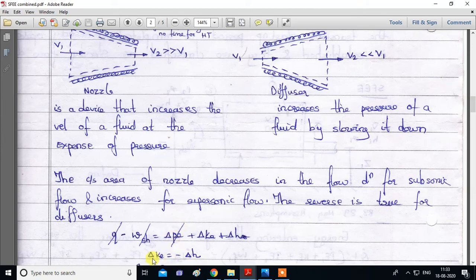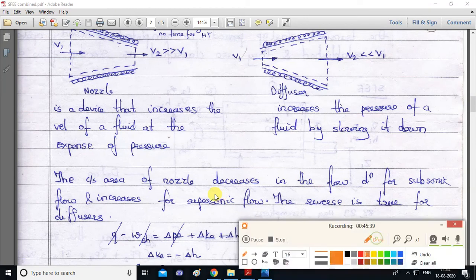So what will you get? Change in kinetic energy is equal to minus change in enthalpy. Change in enthalpy is H2 minus H1, and because of the negative sign it will be H1 minus H2. And inside that H itself, what is H? H is U plus PV. So H depends on pressure as well.